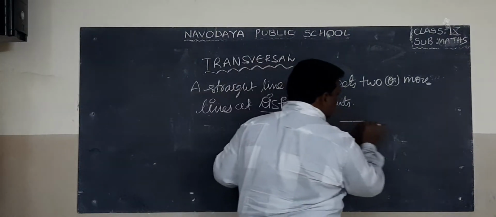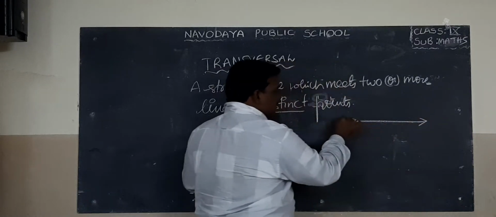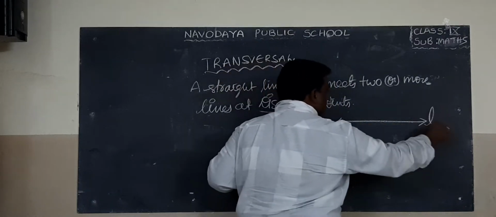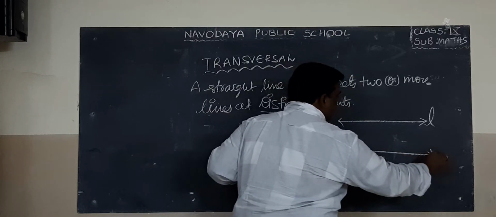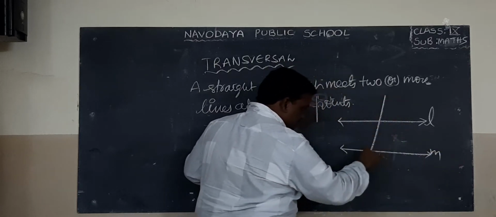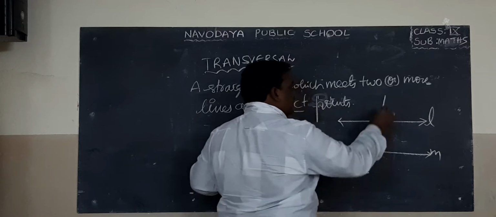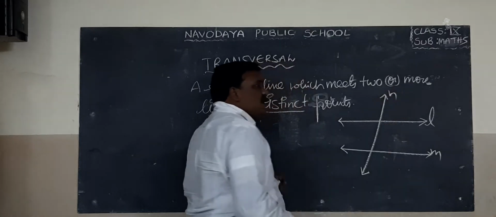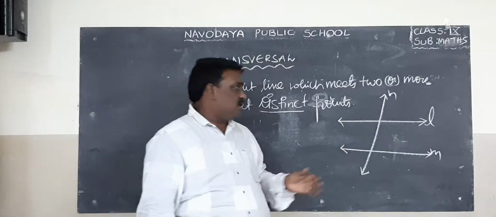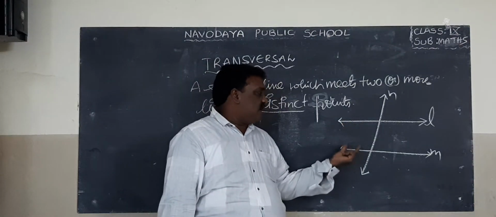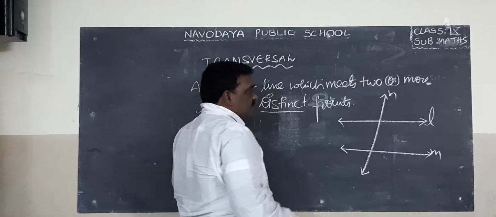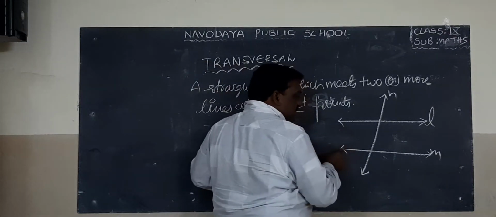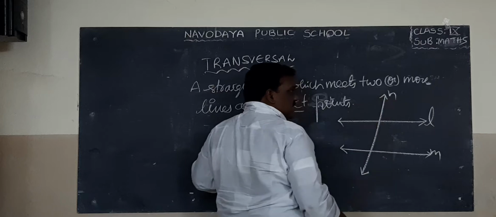See the diagram once. This is a straight line. Name the line as L. Draw one more straight line. Name the line as M. There is another line, the third line. Name the line as N. Three lines are visible to you on the board. First one L, second one M, third one N. L is a straight line, M is a straight line, N is a straight line.